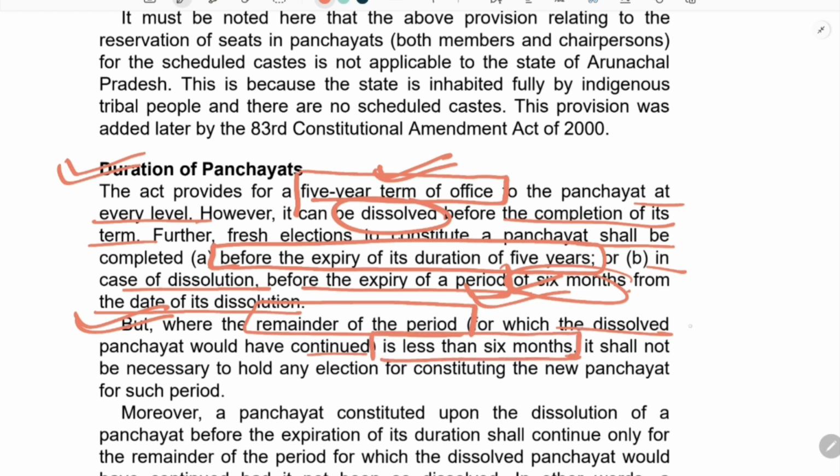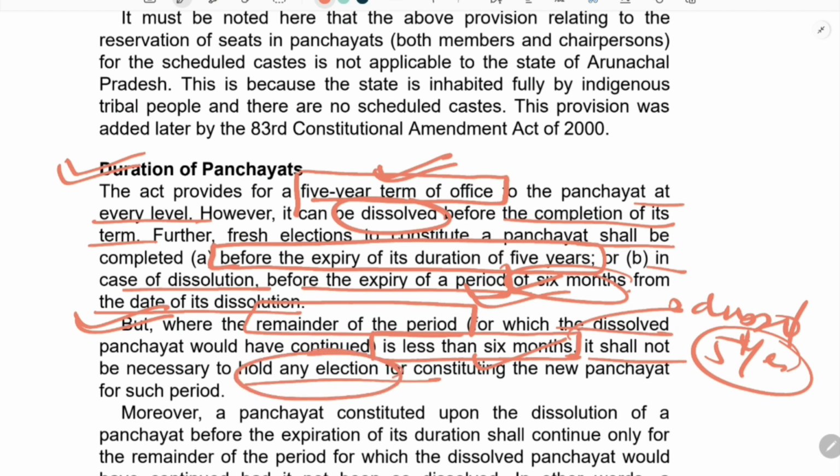Meaning if there is a premature dissolution, and we all know that the term is 5 years, if the period is about to complete and the remainder is less than 6 months, and before completing the 5 years it has been dissolved, then it shall not be necessary to hold any election.